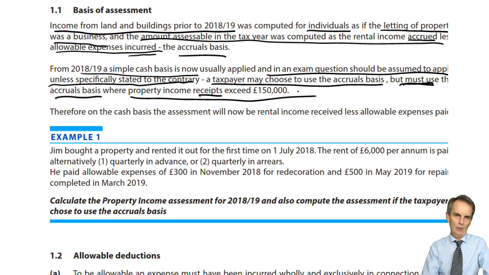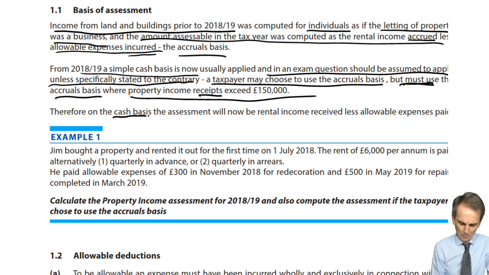It'll be a far simpler system for individuals, and hopefully for us as well, so far as exam questions are concerned. Now, of course, wherever things change within the tax system, it's an obvious target for the next round of examinations. Given that we've got so much objective testing within the exams these days, you're probably always going to see at least one 2-mark exercise to deal with property income, if not more, and that is not going to change now. So we're definitely going to see this in our exam.